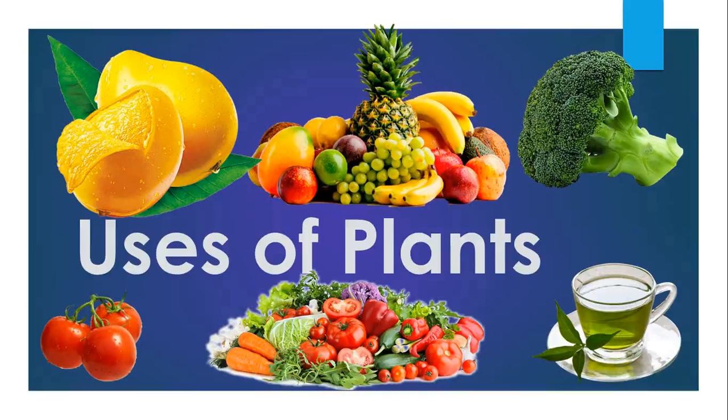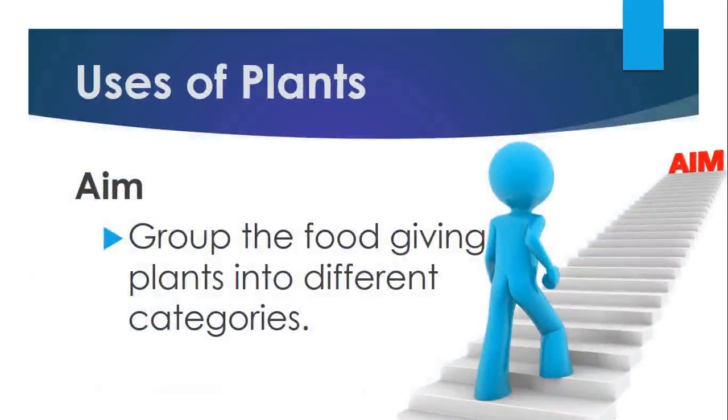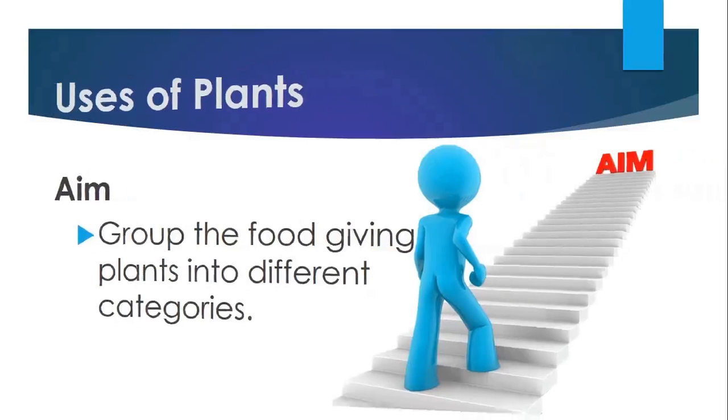Today, we will identify the things that we get from plants in some of our favorite food items and then categorize them into groups. So, the aim is to group the food giving plants into different categories. Put the video on pause and write today's aim in your notebook. I hope you have done. Come on, let's move on to the topic.